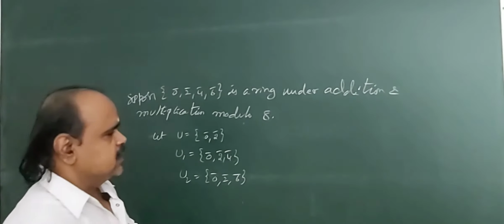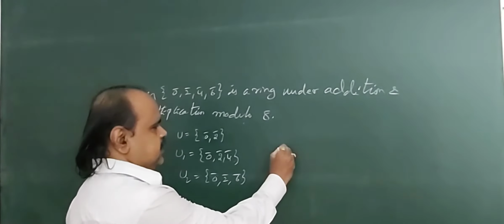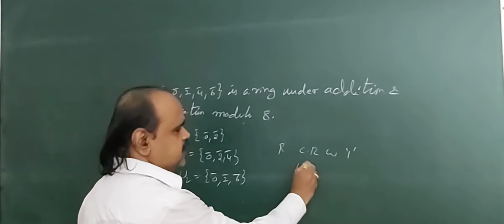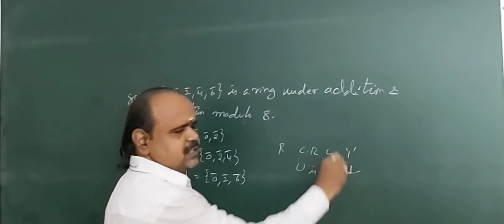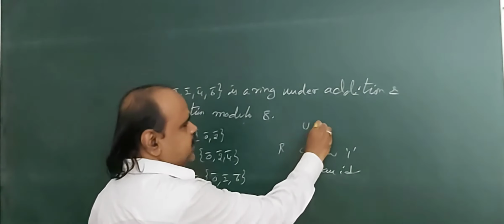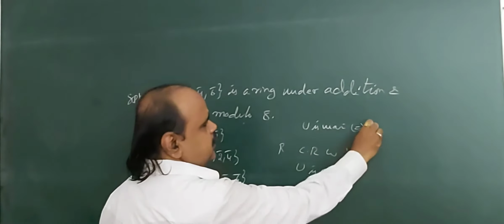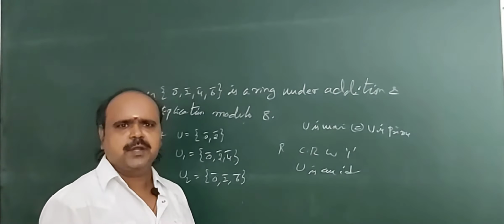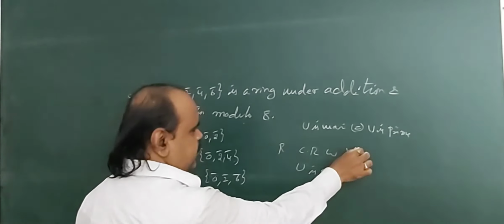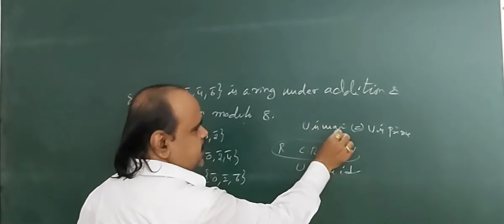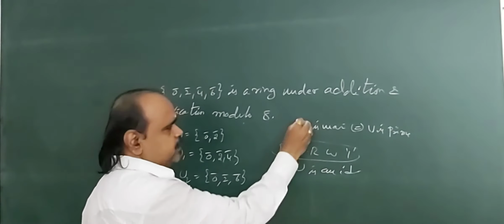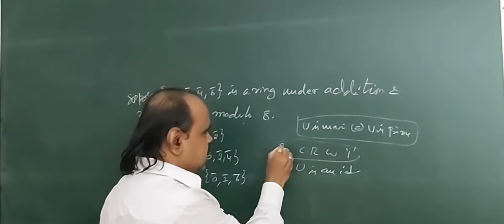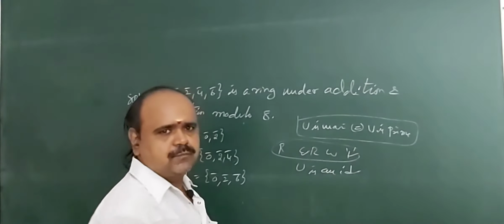Okay, in the earlier theorem we see if capital R is a commutative ring with unity and U is an ideal, then U is maximal if and only if U is prime. So here capital R is a commutative ring with unity, then U is maximal if and only if U is prime. That means if we want the existence of this condition, then the ring capital R must be a commutative ring with unity.